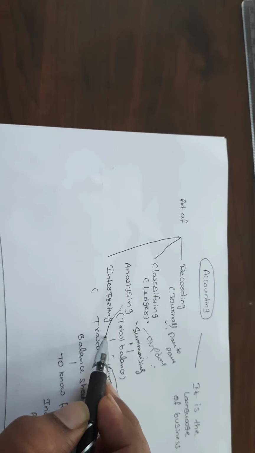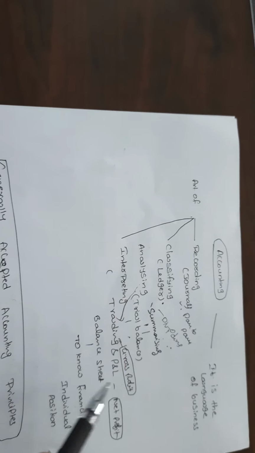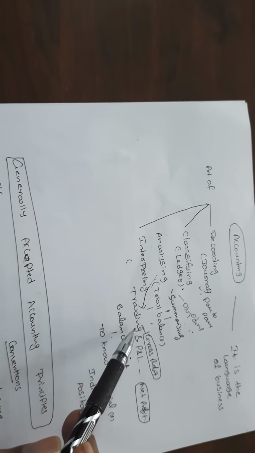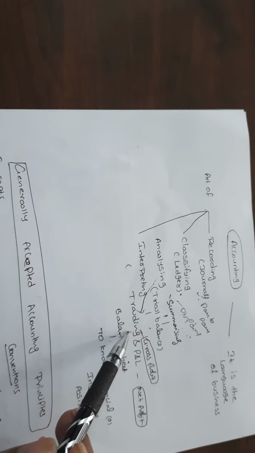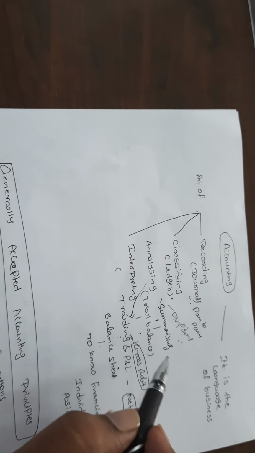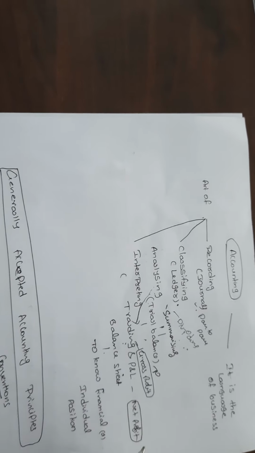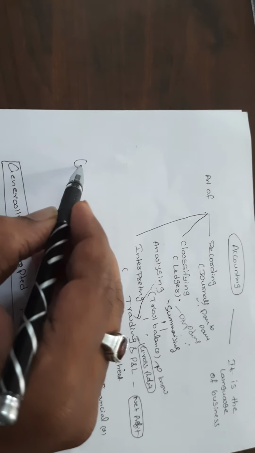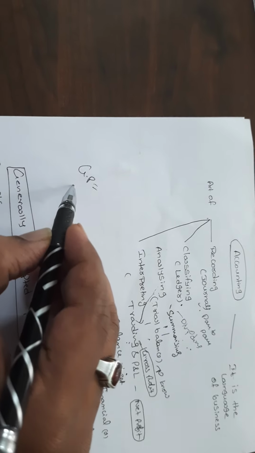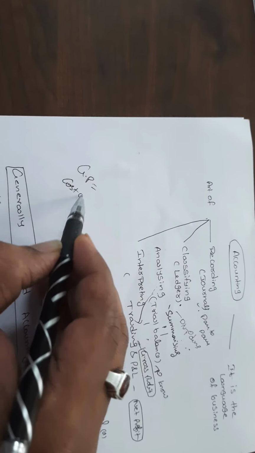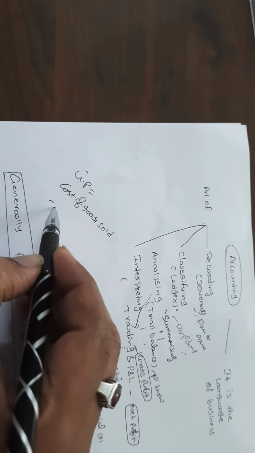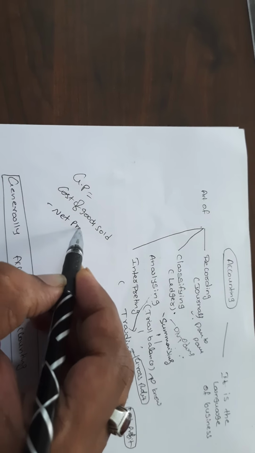In the analyzing part, we divide these elements into the trading and profit and loss account and the balance sheet. What is the trading account? What is the use of the trading account? To know the gross profit. What is gross profit? Gross profit is equal to what? Cost of goods sold minus net profit.